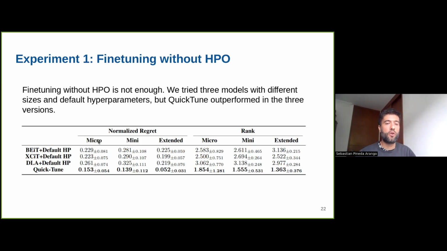The budget for QuickTune and for the fine-tuning is the same. For micro, we give 1 hour. For mini, we give 4 hours. And for extended, we gave 16 hours. So the budget for fine-tuning and the budget for QuickTune is the same.